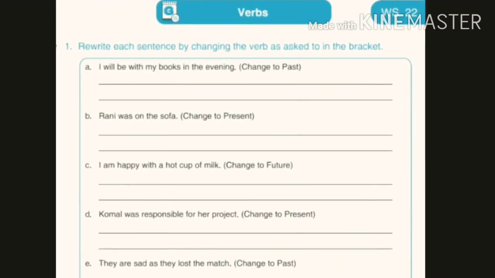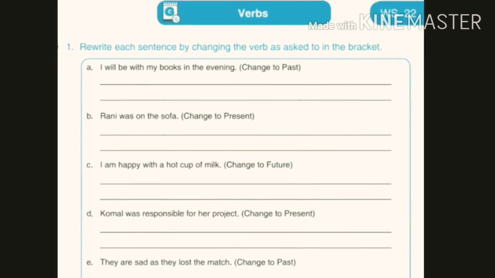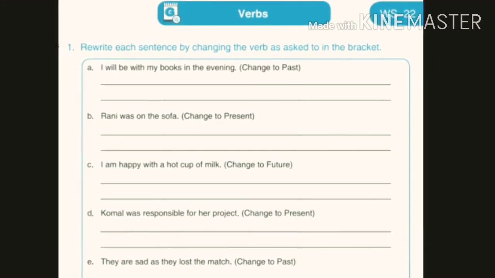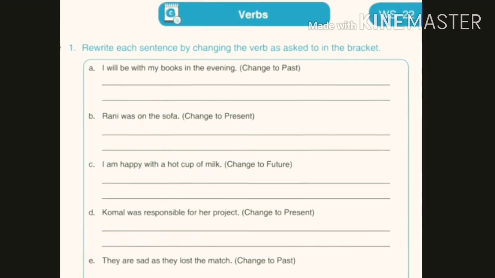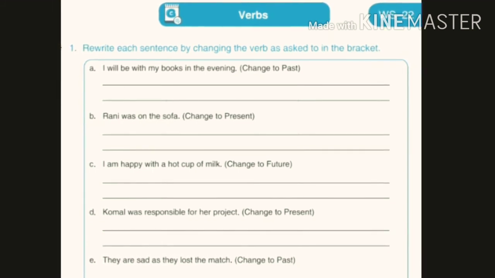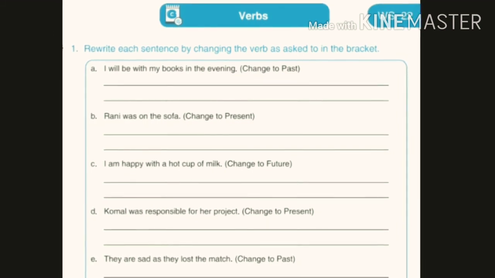Okay, student, this was all for the reading and listening comprehension. Now we will move on to our 4th module, that is grammar. So here in the grammar section we have already learned about the present, past and future verbs. So now open up your WS22.